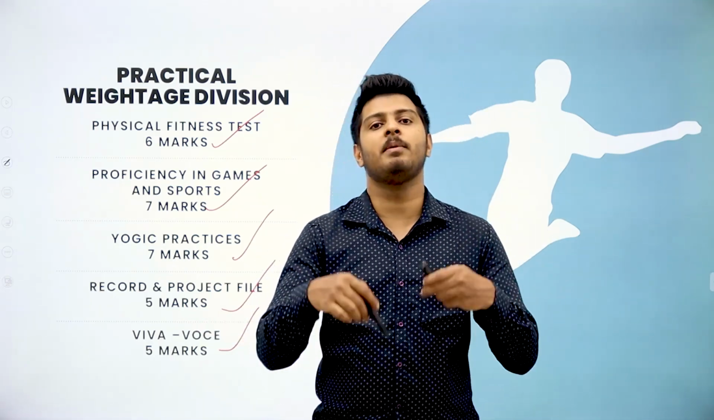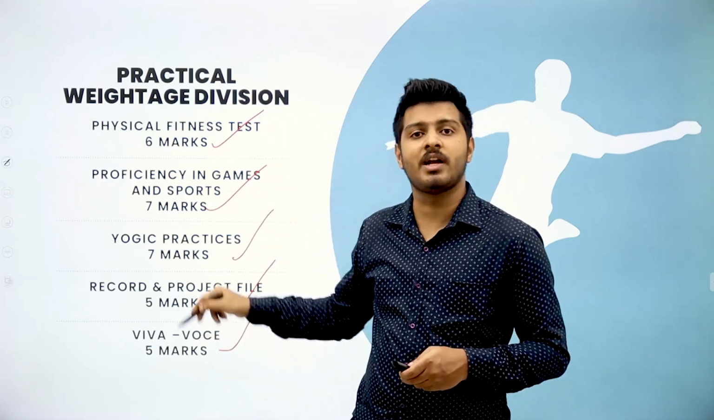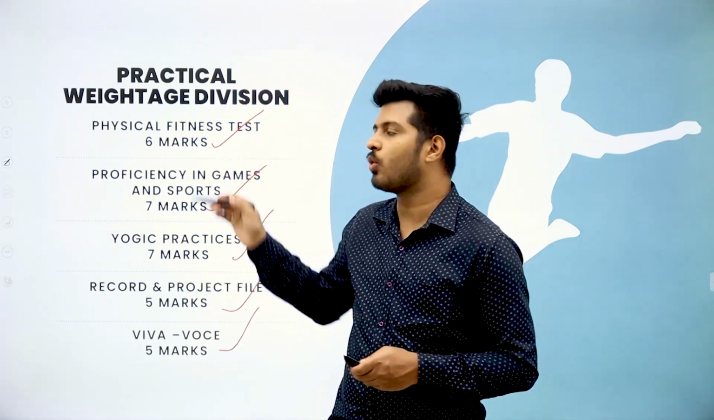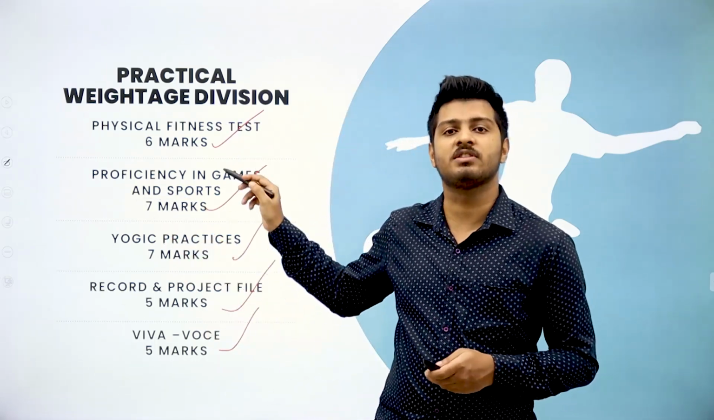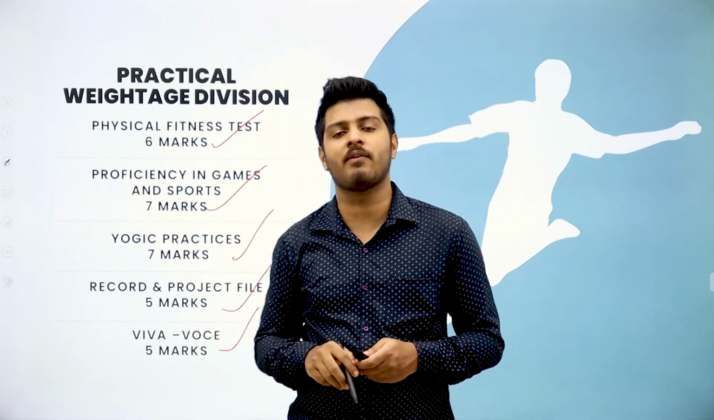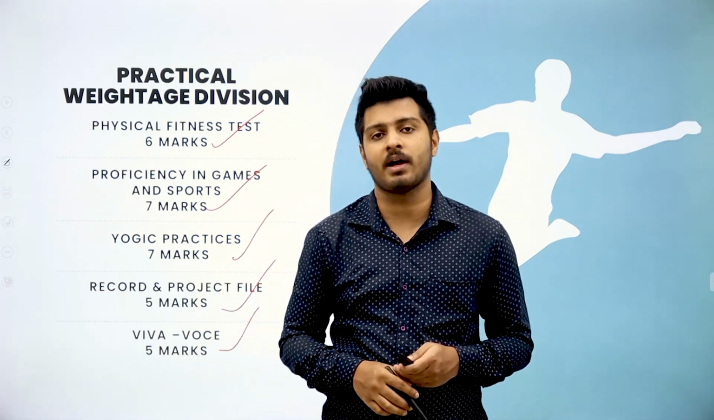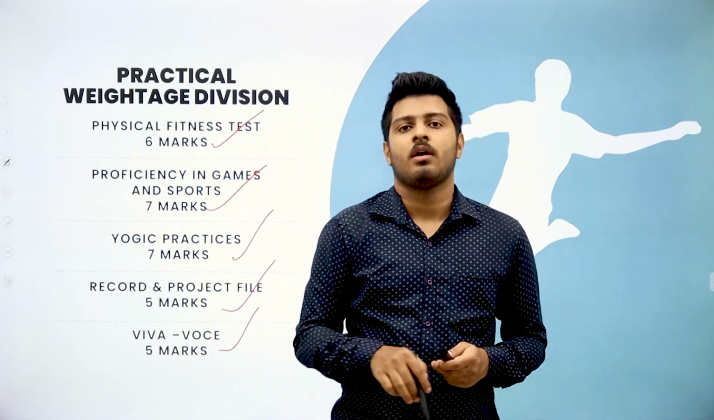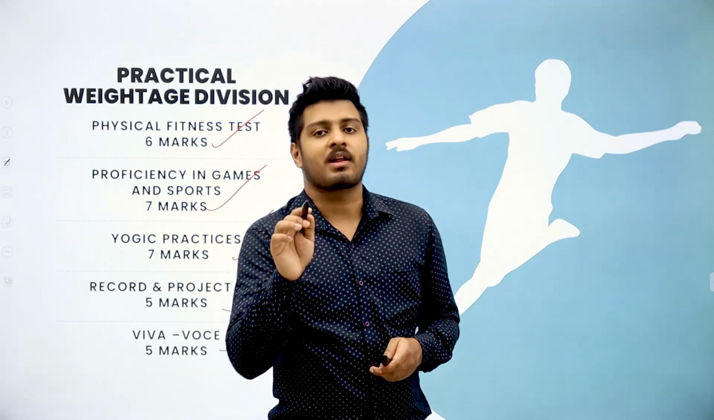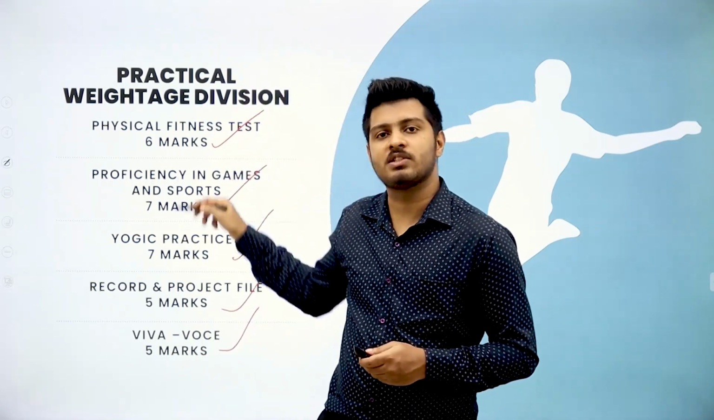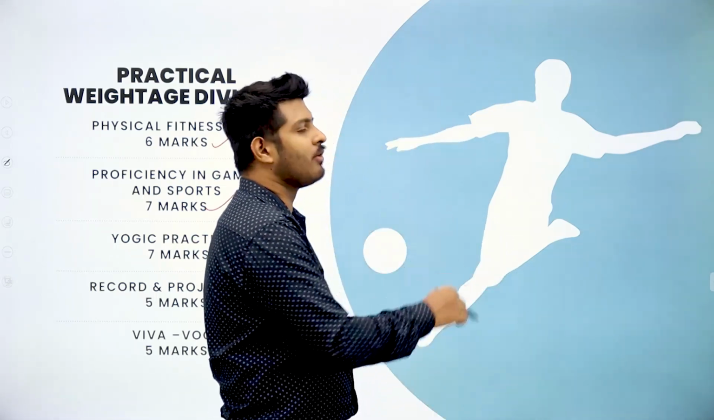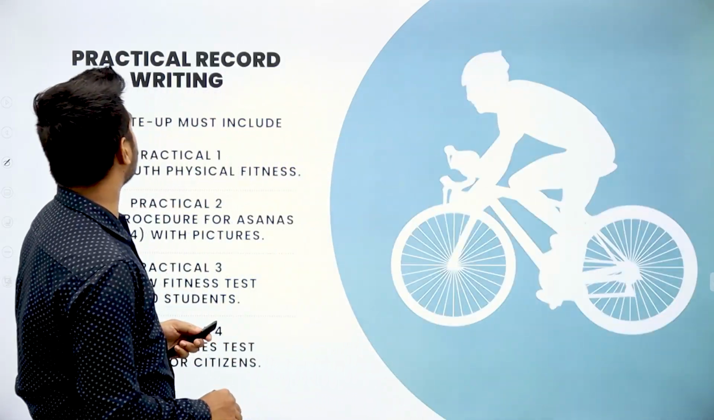In the viva you will be asked questions related to all these elements: related to yoga, related to the administration of the physical fitness test, and related to your proficiency in sports, whichever sport you have taken, in-depth questions will be asked. So that's how your practical exam will be conducted, and your 30 marks will be based on the results of all these 5. Now let's move on to the writing part of your record.